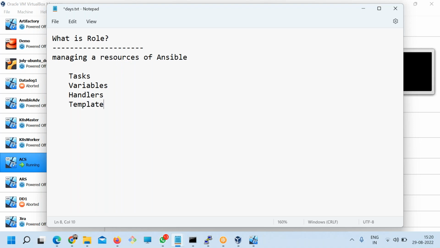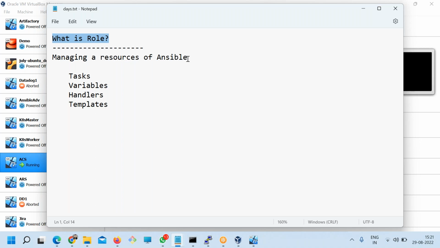And do you know templates? Yes. Handler is a little confusing, but other things I know. Okay. If you have a little bit of confusion, you can go back to the recording and practice it a little bit. So now the question was, what is a role?